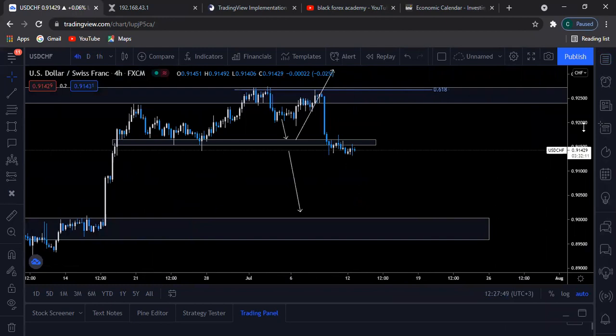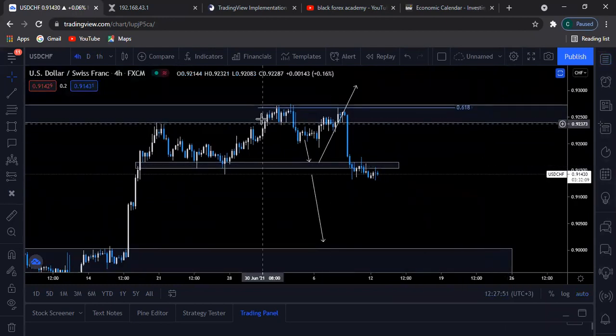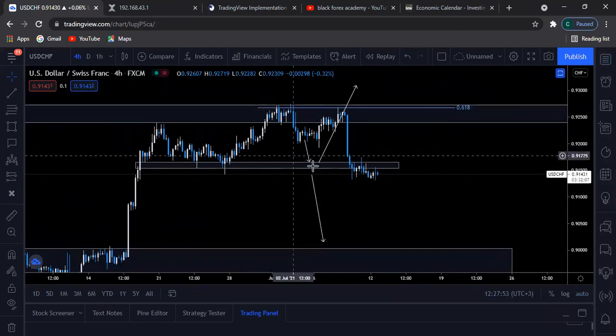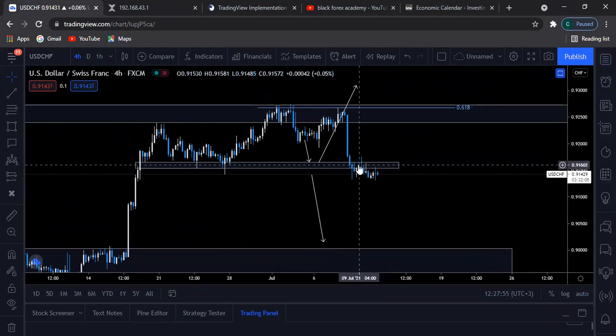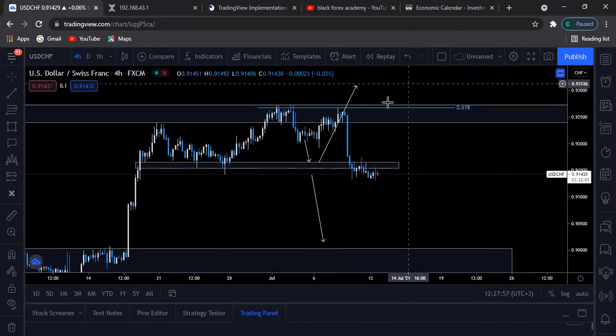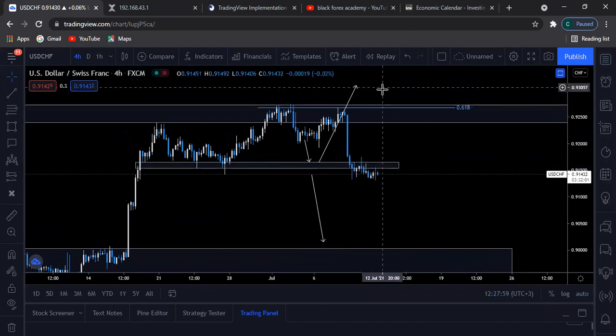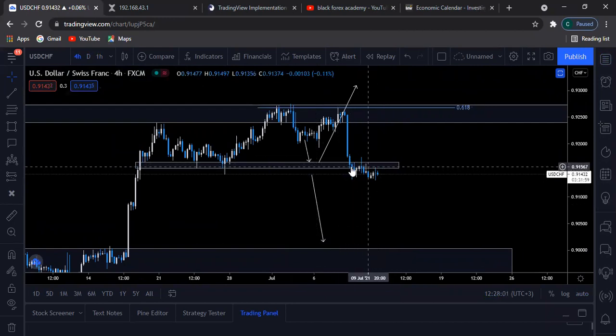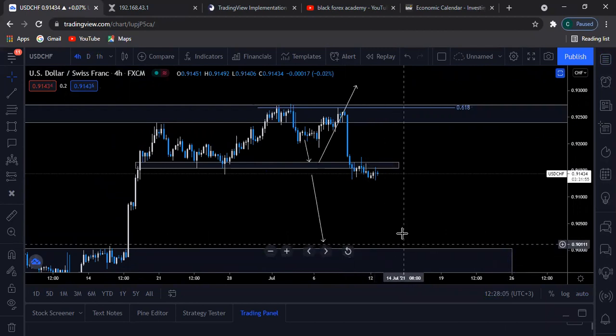We have USDCHF. Obviously, last week when we broke this pair down, I told you I'll be looking for prices to reach this resistance level. And then I'll be looking for prices to bounce back up to break above this structure and keep pushing higher. Or if it breaks below this market structure, I'll be looking for prices to keep on going short all the way down here.